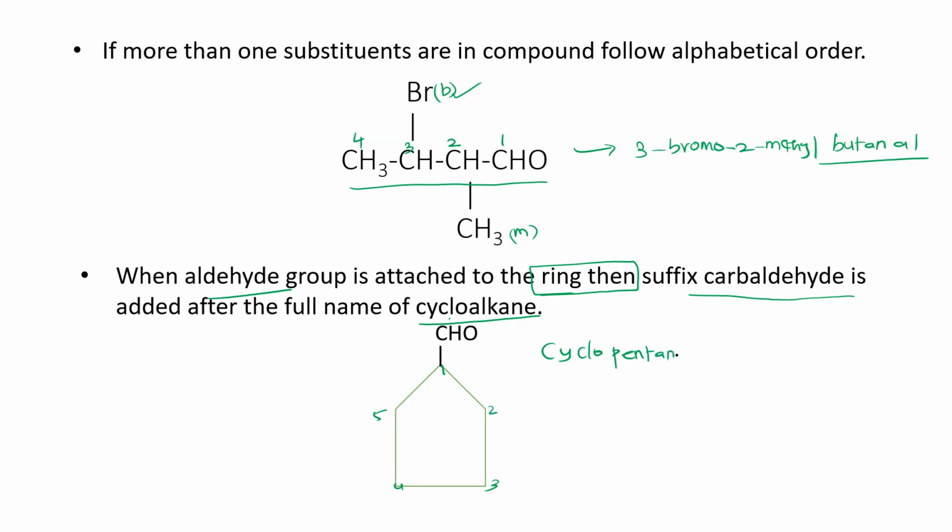We have to retain the E here for cyclopentane. Cyclopentane carbaldehyde. This is very, very important. If any ring-like structure is directly attached to the CHO group, then we have to end with carbaldehyde. Before that, you have to name the cycloalkane first.